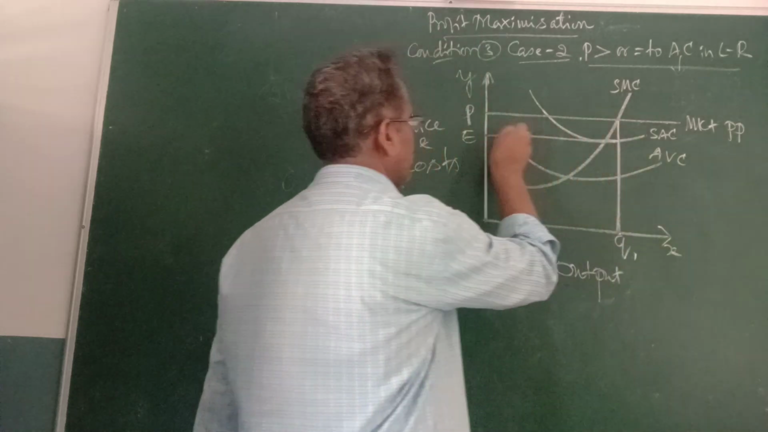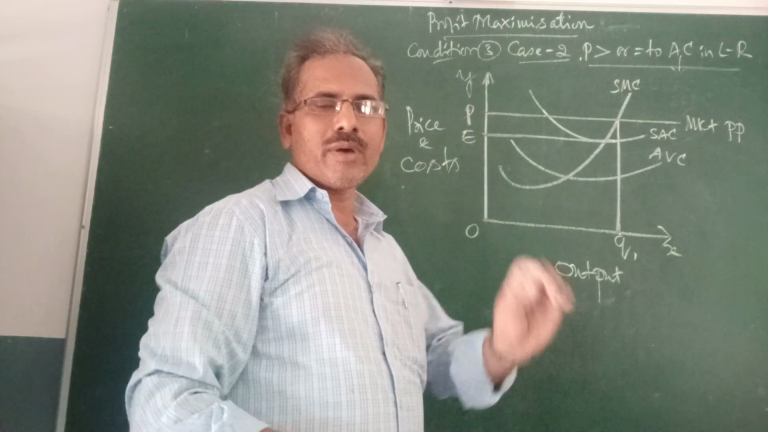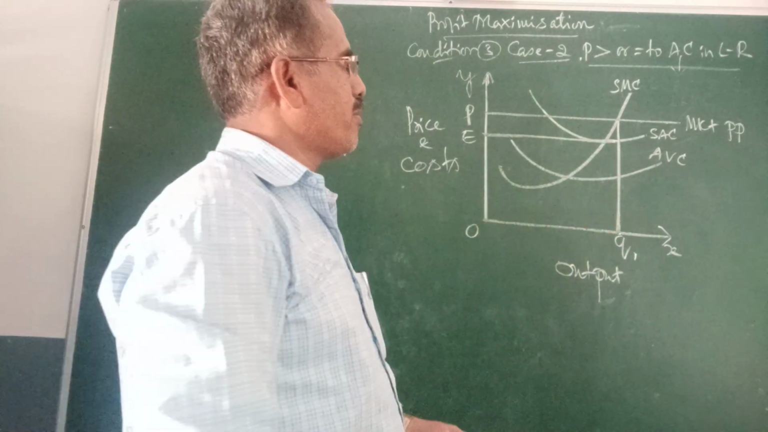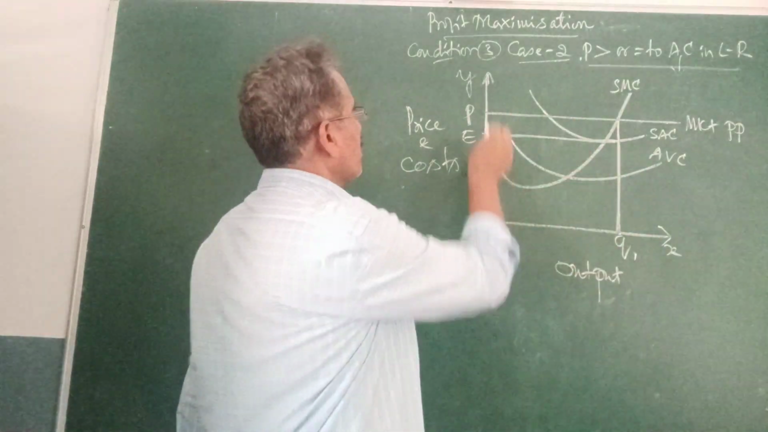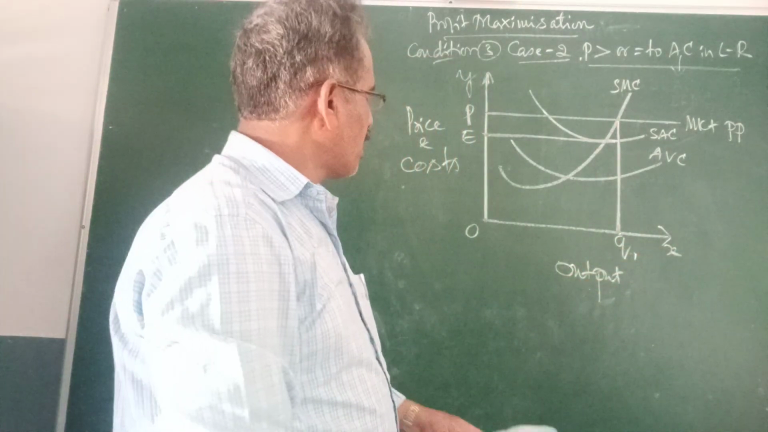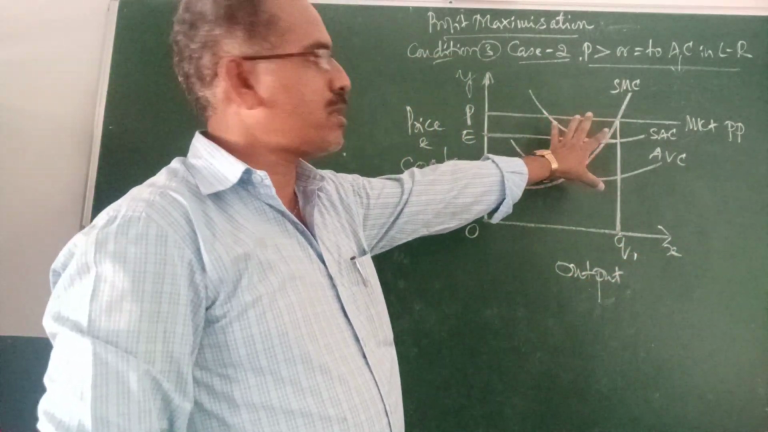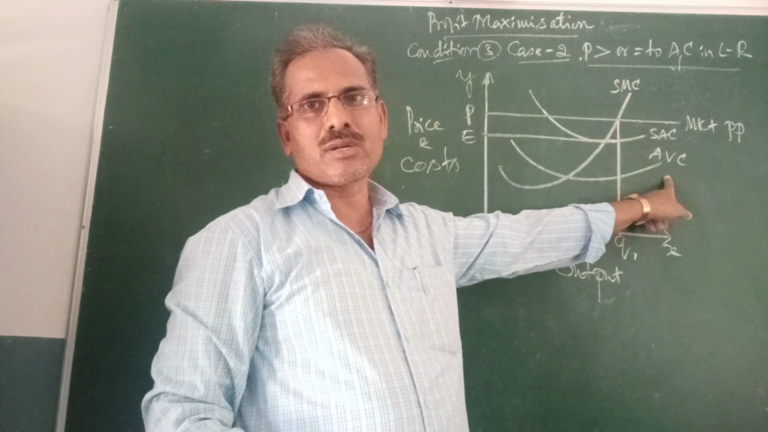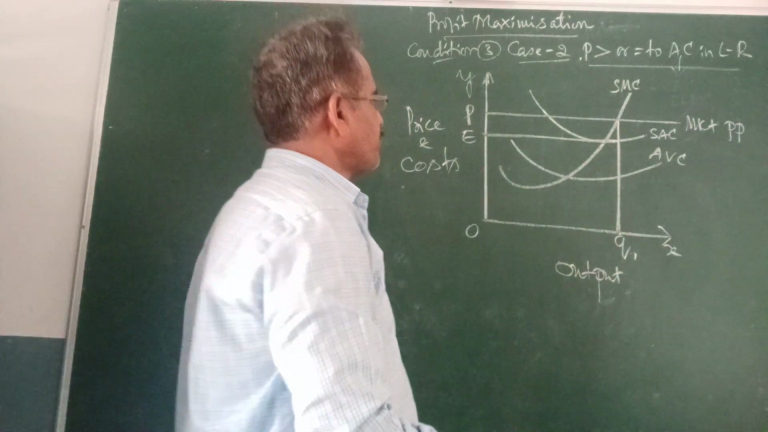What is it getting? Come, see now. How a firm can get the maximum profit can be explained very easily by way of the diagram. See, the y-axis shows the price and cost, and the x-axis shows the output of the firm. There are three curves: the short-term marginal cost curve, the short-term average cost curve, and the short-term average variable cost curve.